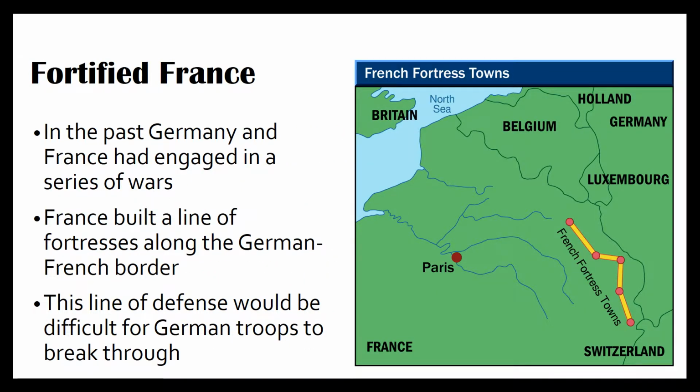Fortified France. In the past, Germany and France had engaged in a series of wars. France built a line of fortresses along the German-French border. This line of defense would be difficult for German troops to break through. If you look to the map on the right, the yellow highlighted line, the French fortress towns, that is the Maginot Line, and that is where they build up a series of fortresses and defenses to try to prevent Germany from invading France along the German-French border.